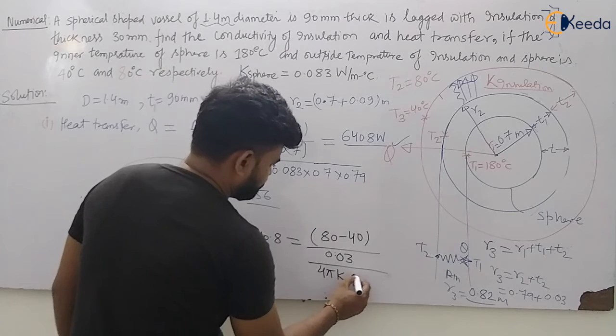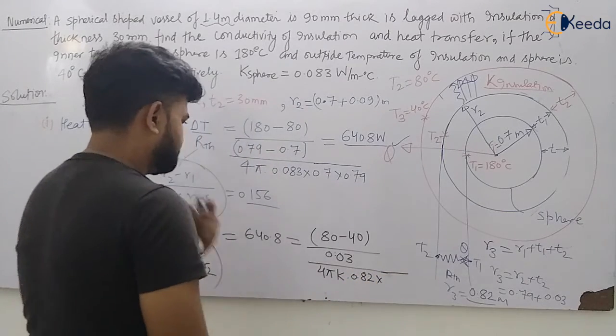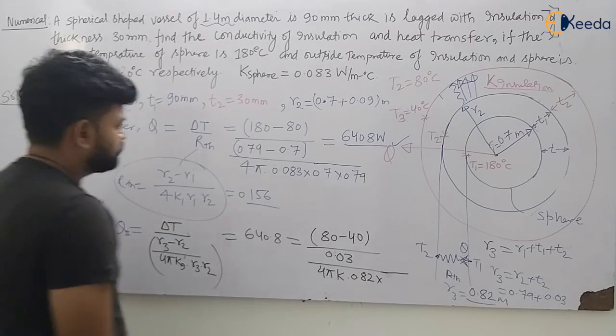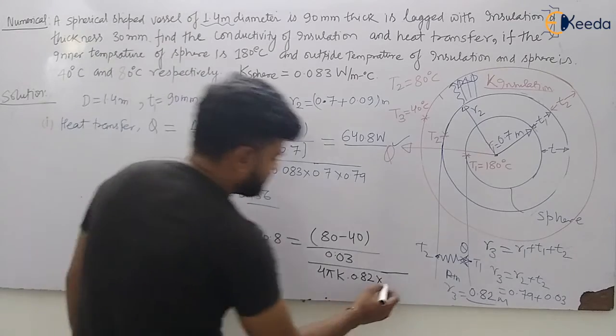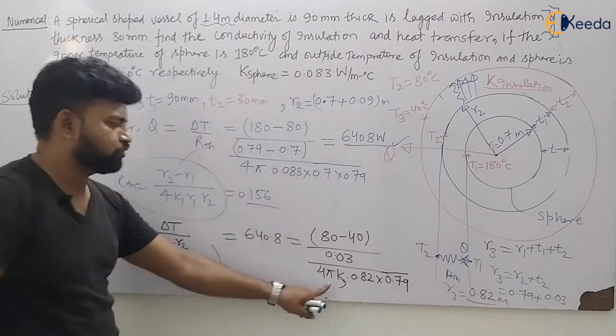What is your R3? 0.82 multiplied by R2. R2 we have taken 0.79. So from here we can easily calculate the value of K insulation.